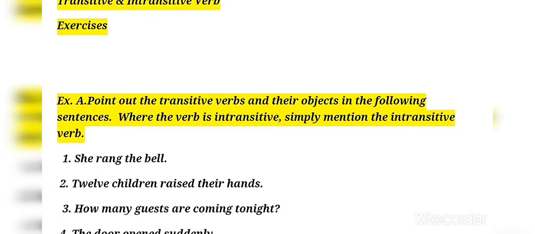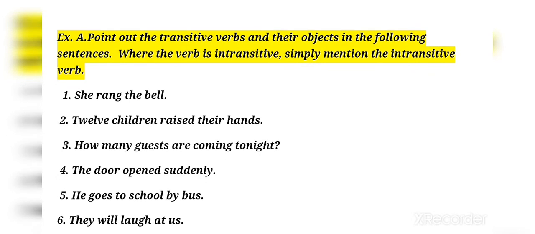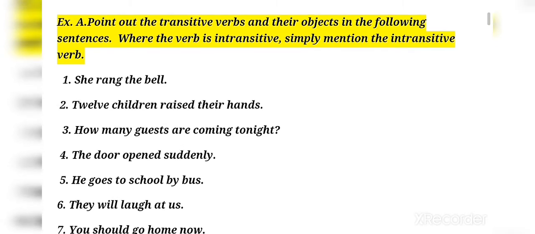Okay, so in this exercise we have to tell which verb is transitive and which is its object. And if it is intransitive, you have to simply say that it is an intransitive verb. So let's begin the class. First point: she rang the bell. Okay, she rang the bell.